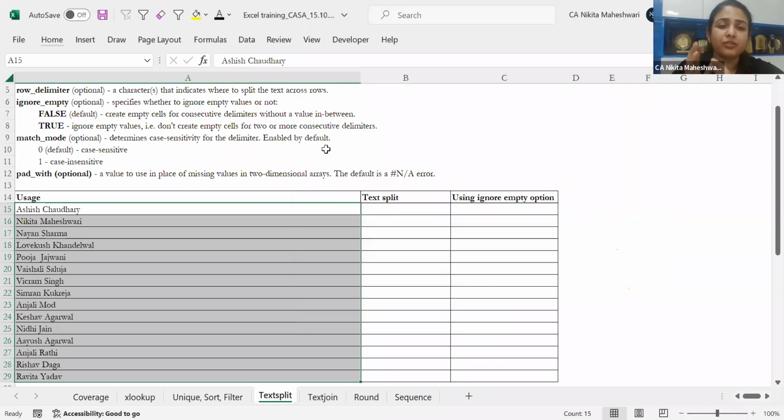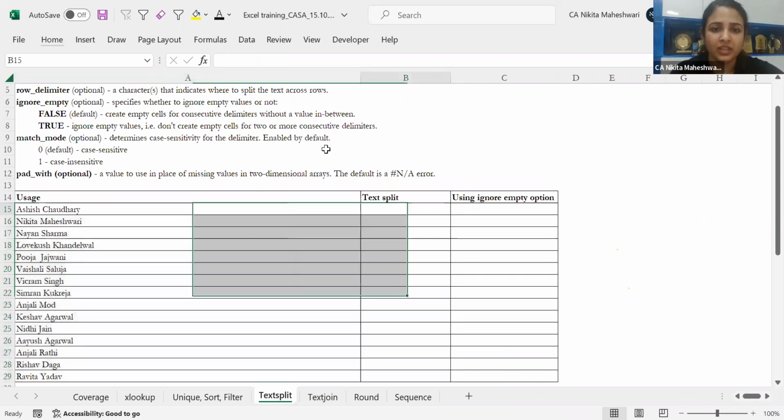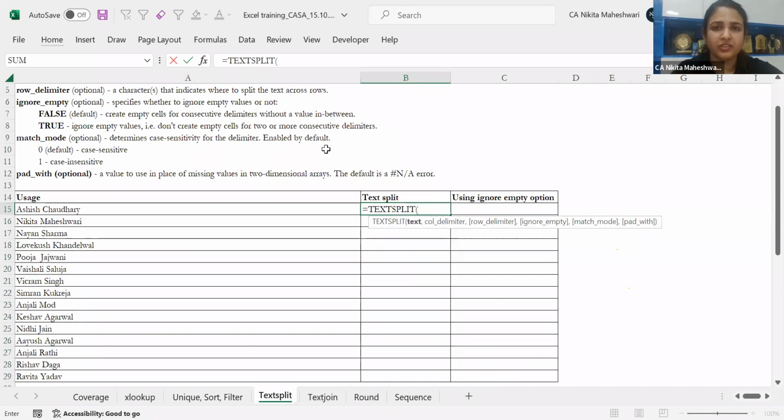So my text split is doing a similar thing. Text to column, yes, thank you, I just remembered the word delimit. Text to column is doing a similar thing as that. It gives you an option to select your delimiter to split the text into multiple columns accordingly. So I'll just put the formula, TEXTSPLIT. This is also a very recent formula. 2 or 3 months back, it was rolled out into Excel 365, MS 365.